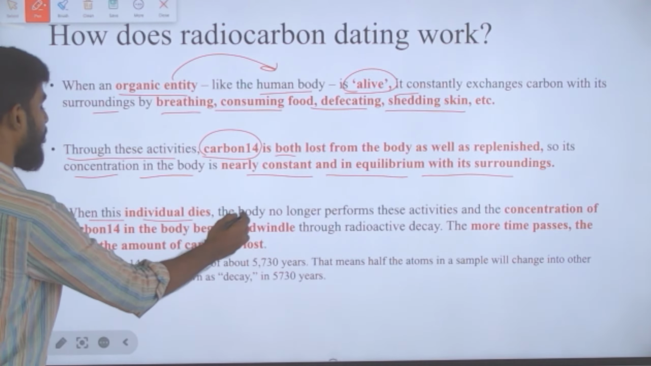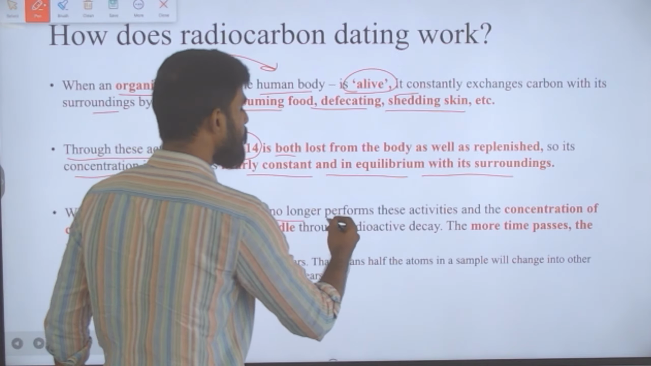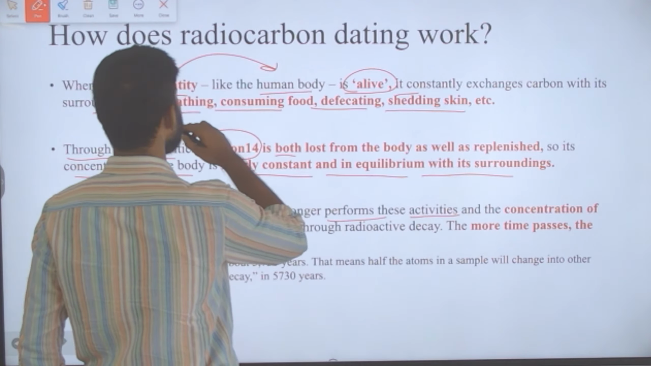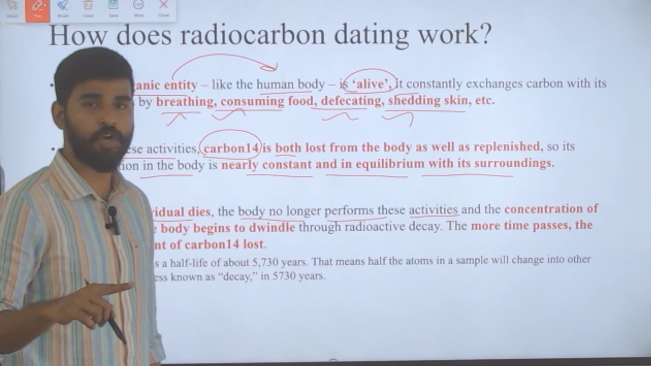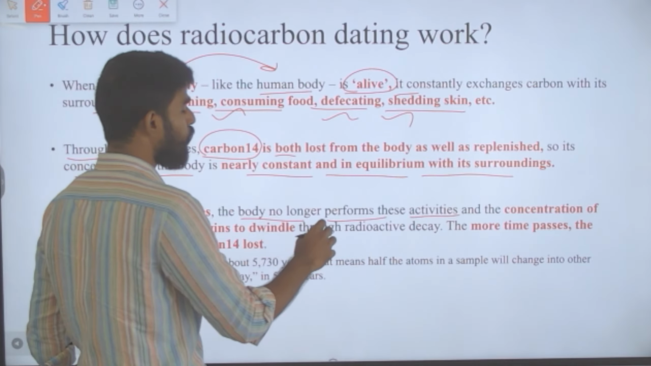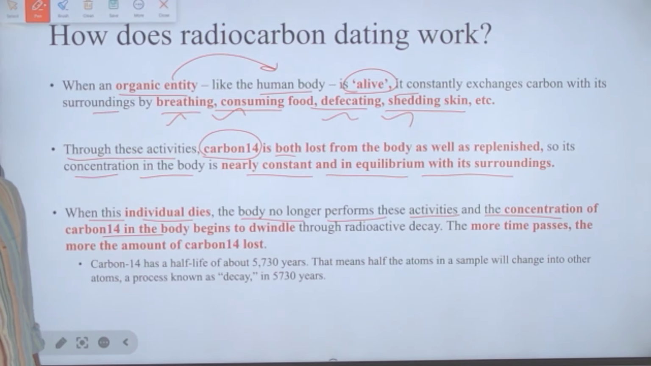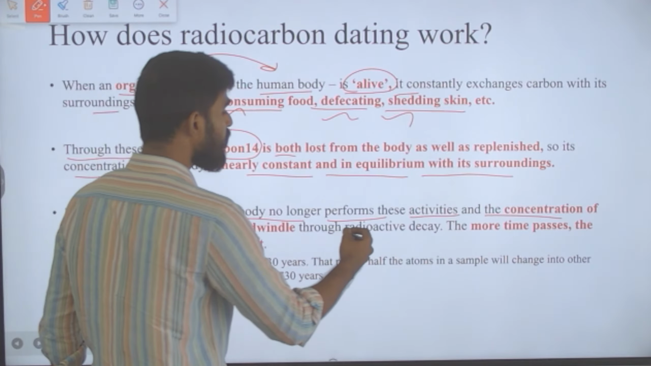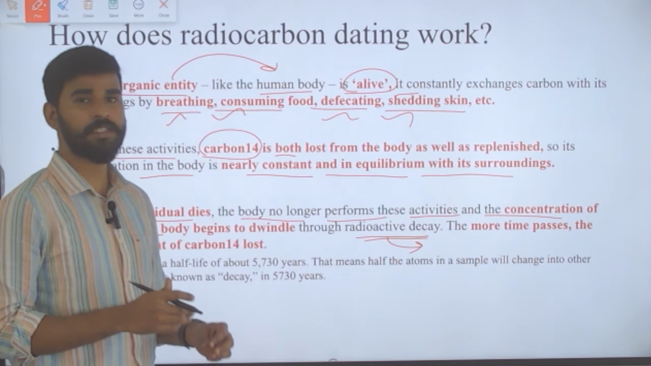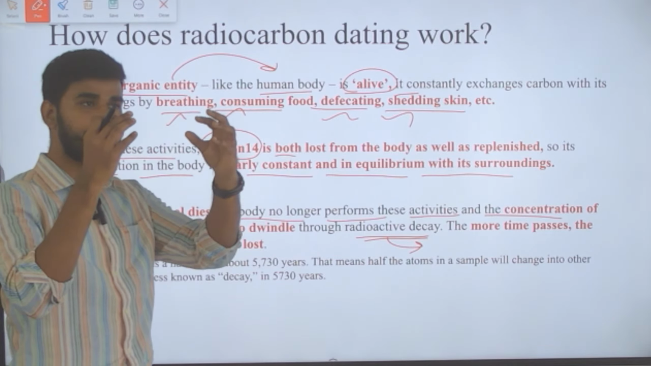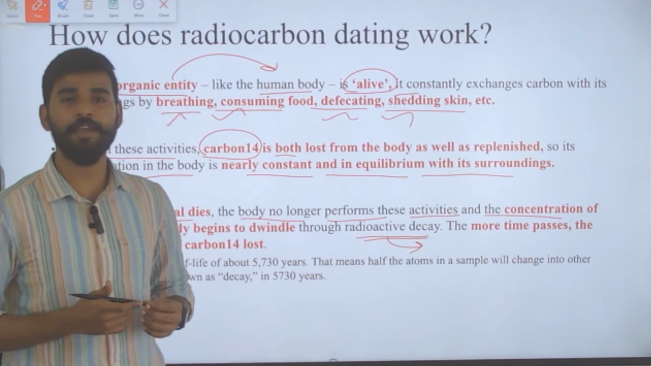Whereas when the individual or life form dies, the body no longer performs these activities: breathing, consuming food, defecating and shedding skin. All these activities are stopped, and the concentration of carbon 14 in the body begins to dwindle through radioactive decay. This is why it is called radiocarbon, because this reduction in carbon 14 happens through radioactive decay.